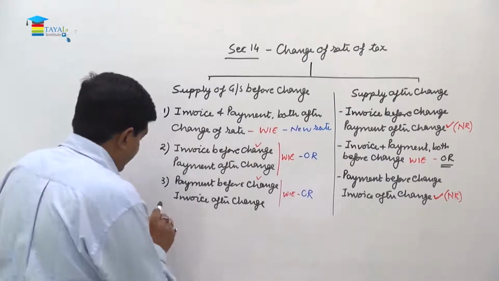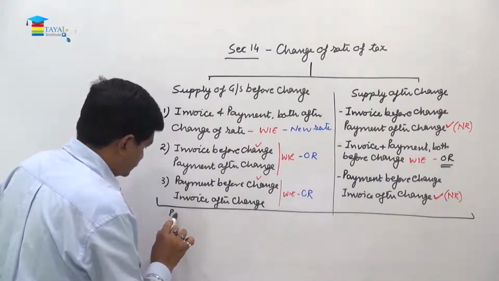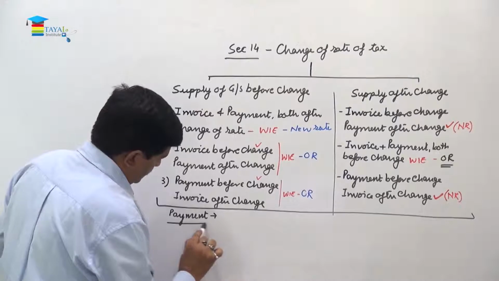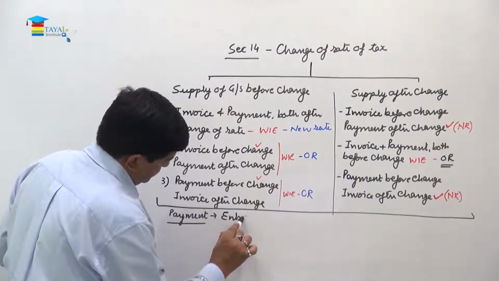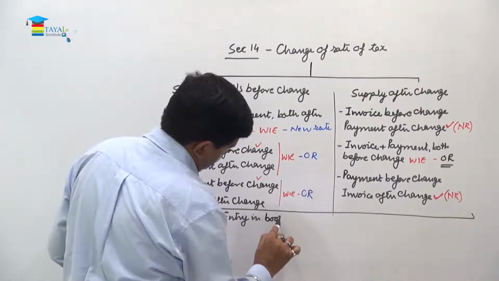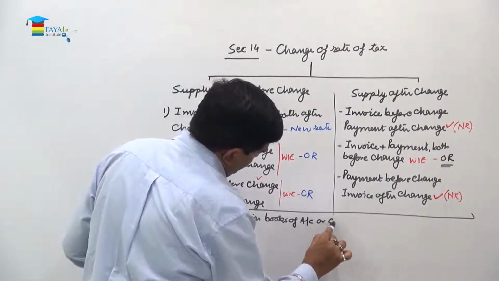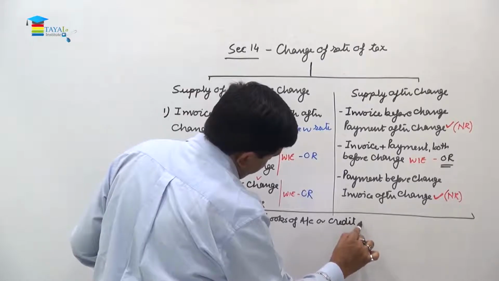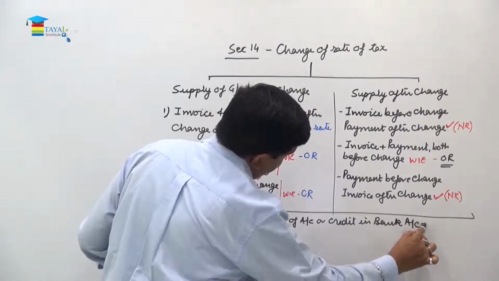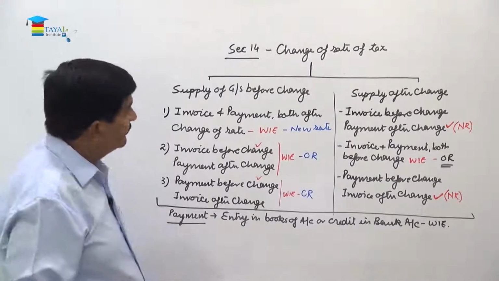So payment means entry in books of account or credit in bank account, and out of the two, whichever is earlier, that will be called the time of payment.